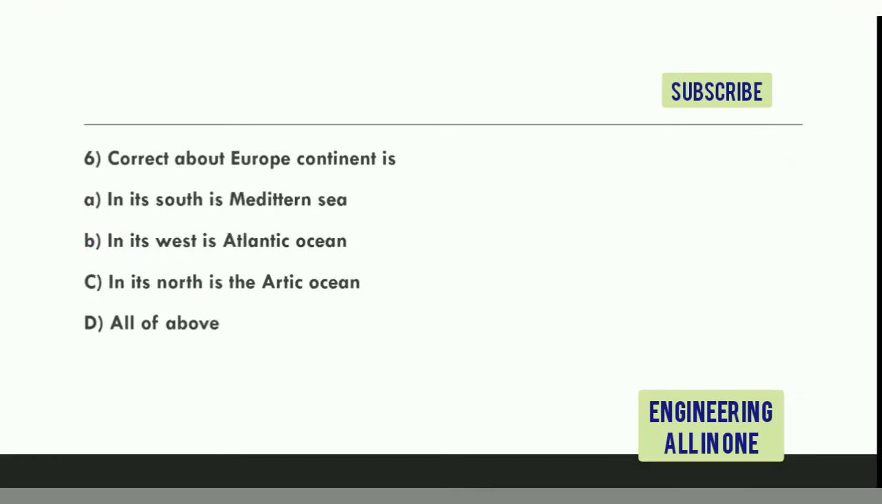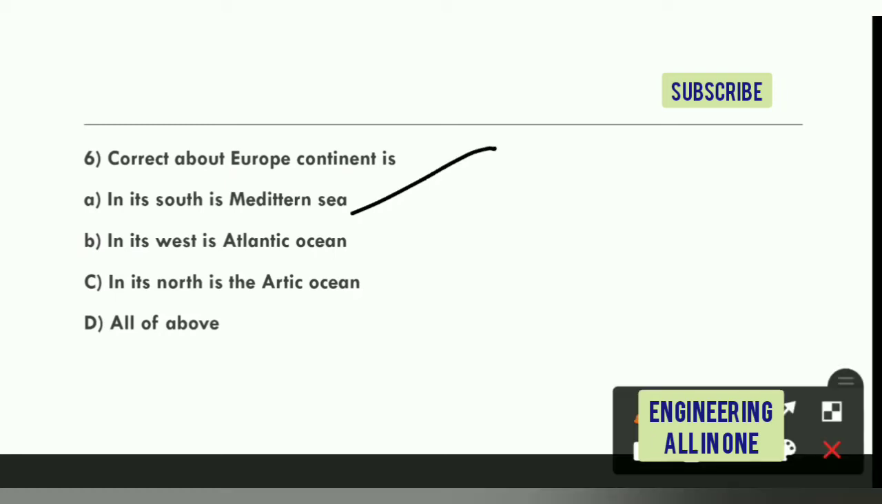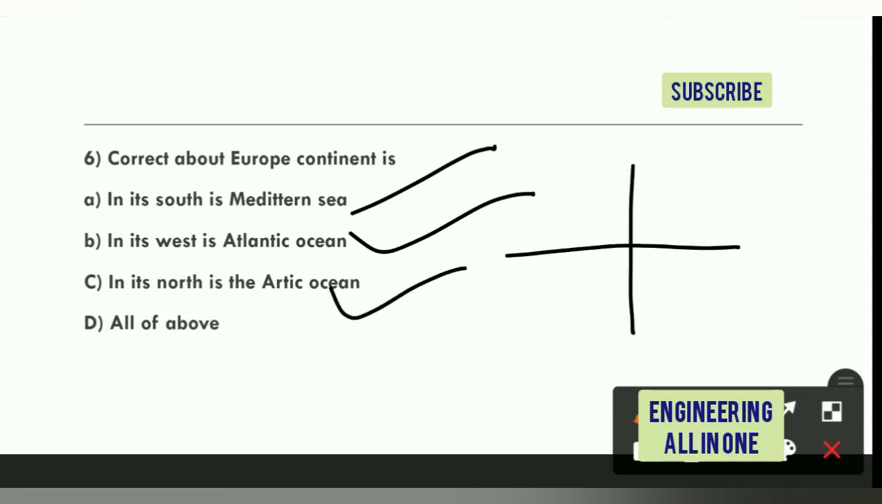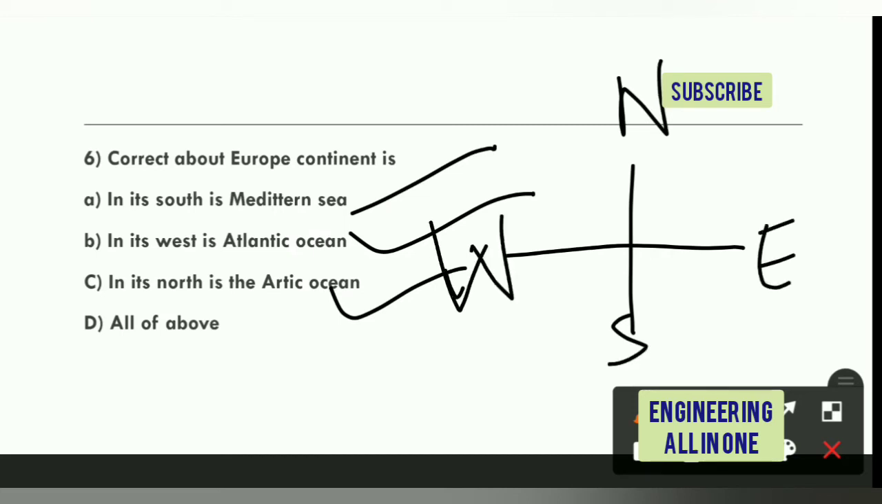Now see question number 6. Correct about the Europe continent: in its south is the Mediterranean Sea, in its west is the Atlantic Ocean, in its north is the Arctic Ocean, or option number D is all of the above. In its south is the Mediterranean Sea, that is the first option. In its west is the Atlantic Ocean, in its north is the Arctic Ocean. The right option to this question is option number D, all of the above.